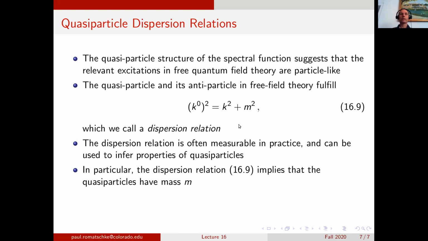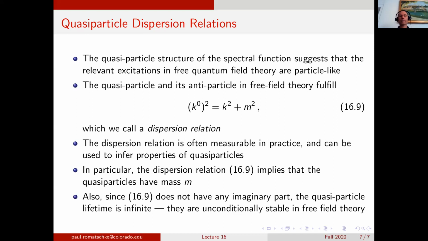And if you look at the dispersion relation here, that m really is nothing else but the mass of the quasi-particle in question. So even though we are doing quantum field theory, at least for the free limit of this quantum field theory, the dominant excitations are particles with mass m. That's good news because that just means that in that limit, the quantum field theory gives back the classical interpretation that we would have given to those excitations in the first place.